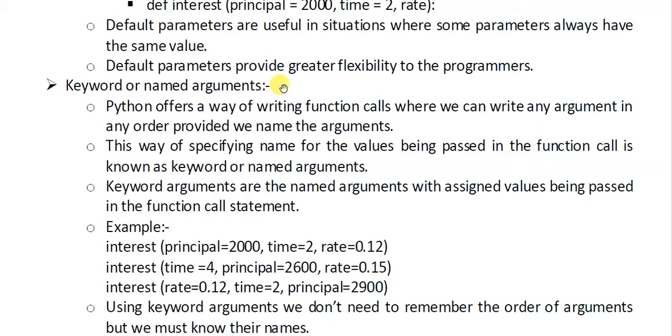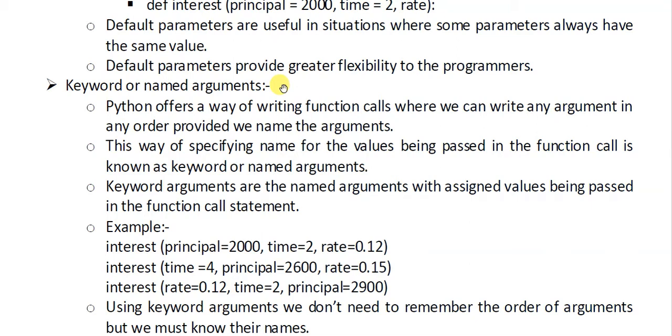Let us see some examples. The first example is interest in brackets principal equal to 2000, time equal to 2, rate equal to 0.12. What we have done here is we have named each argument, but please keep in mind this name should match the name mentioned in the function definition. It cannot mismatch. So principal will be taken as 2000, time as 2, and rate will be taken as 0.12.